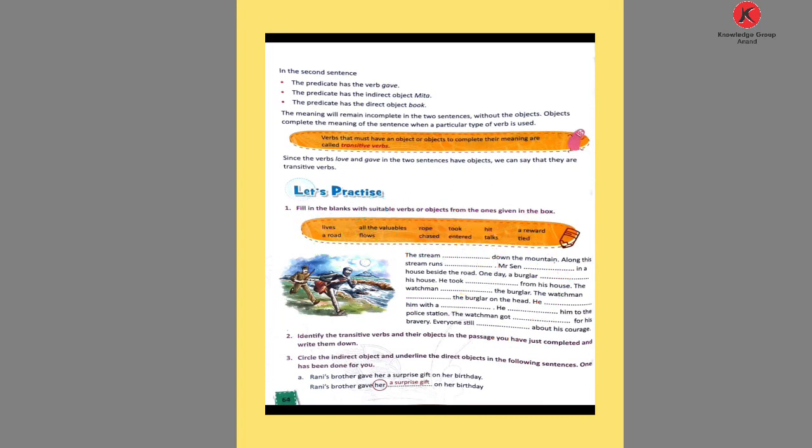So what are the answers I am writing down here? The first blank is flows. The second one is a road. The third one is lives. Then the fourth one is entered. Then the fifth one is all the valuables. The sixth one is chased. The seventh one is hit.